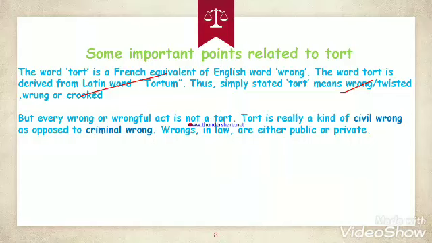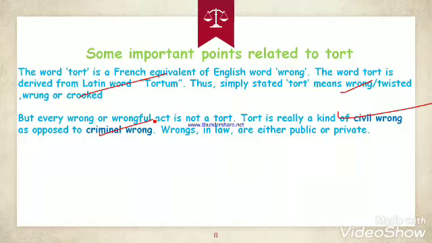We will discuss what a contract is, but for now you can understand that in breach of contract the parties are related to each other and know each other, but in tort the parties don't know each other. So tort is a kind of civil wrong as opposed to criminal wrong. Criminal wrong means a wrong which affects the whole society, but a civil wrong doesn't affect the whole society. It affects only the individual.